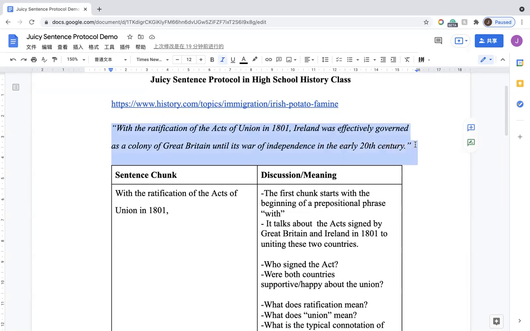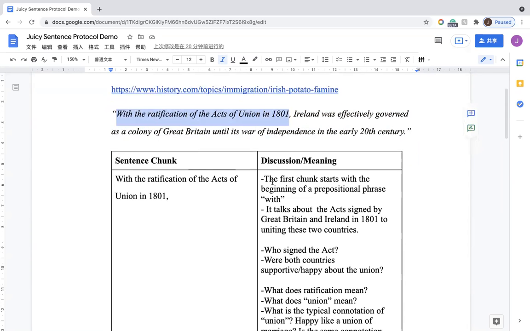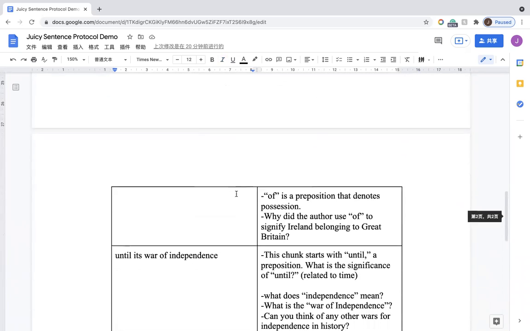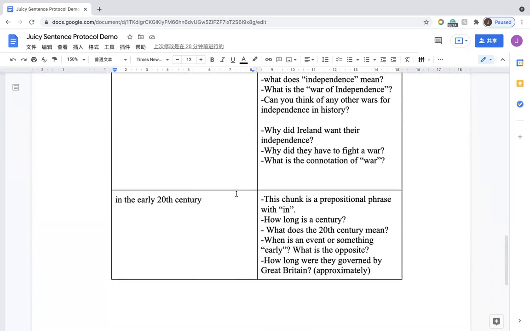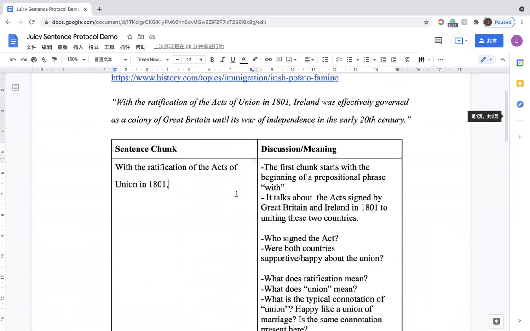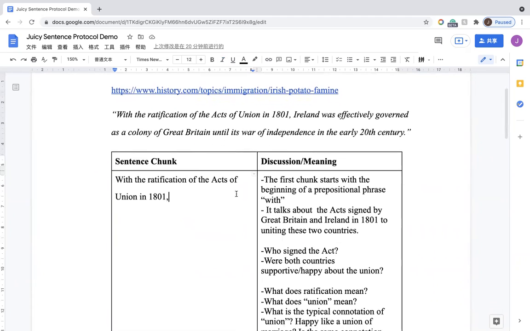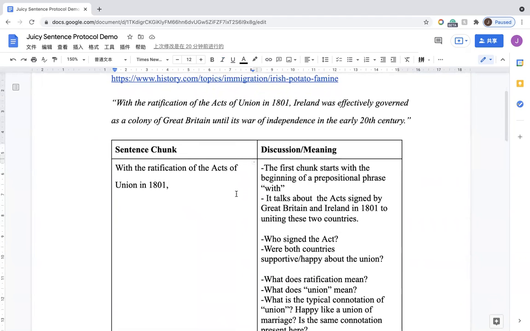We can see this sentence is long and difficult, so it will be hard for students to understand and comprehend. However, with the juicy sentence protocol, we can separate it into small chunks, like this. We separate the long sentence into several small chunks. So after we separate them, it will be easier to read and we can understand each chunk